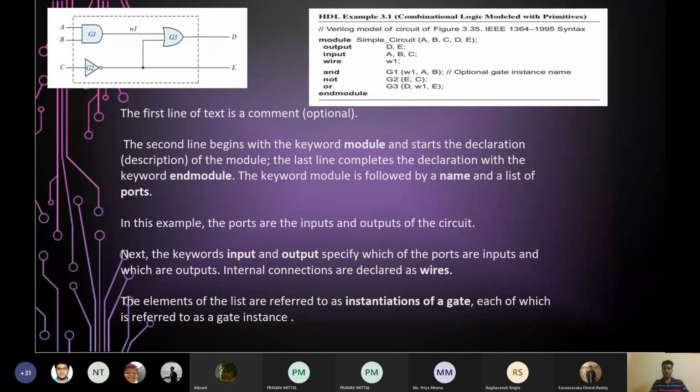So everything which is in bold, module, output, input, wire, and, not, or, endmodule, these all are keywords. You can't use them as names of identifiers, your variables, like we have used D, E, A, B, C. These keywords are pre-reserved by the language. And the elements of the list are referred to as instantiations of gates, each of which is referred to as a gate instance. So as I told you.